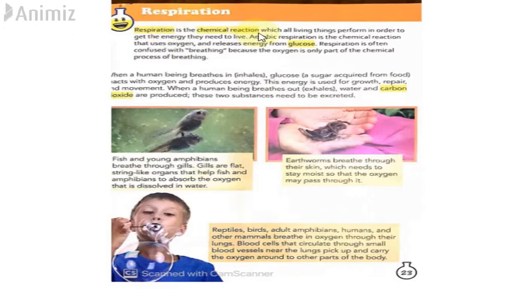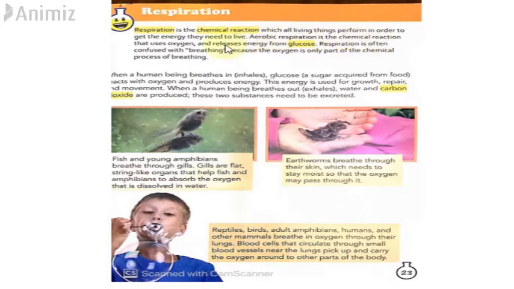Respiration is the chemical reaction. Chemical reaction basically means that any substance, when it goes through a process, is converted into another substance. All living things perform it in order to get the energy they need to live. There are different chemical reactions that go on inside our body. Respiration is also one of the life processes. To stay alive, we need to respire, we need to take in oxygen, and then that oxygen is converted into energy in our body to do various tasks.